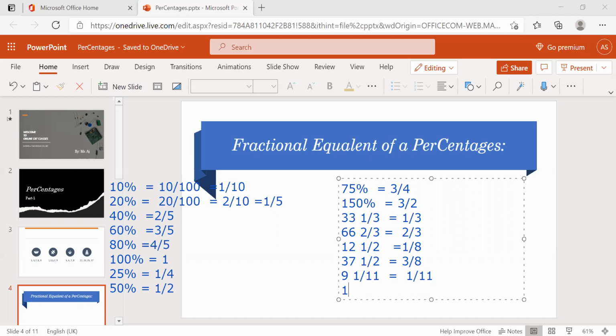Now 16 2 by 3%. It's nothing but half of the 33 1 by 3%, right?